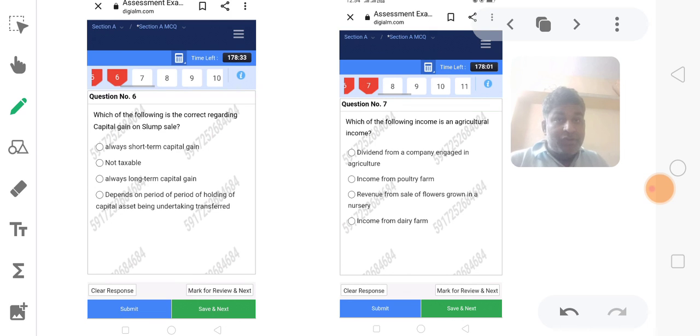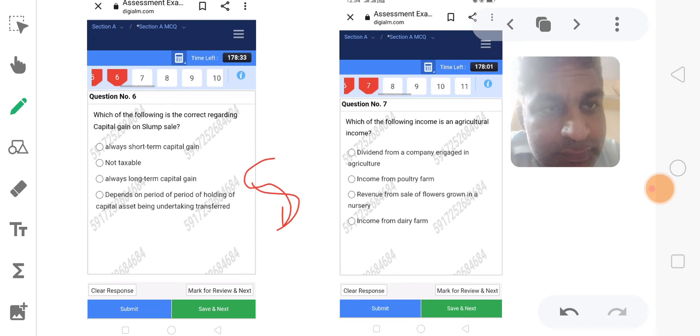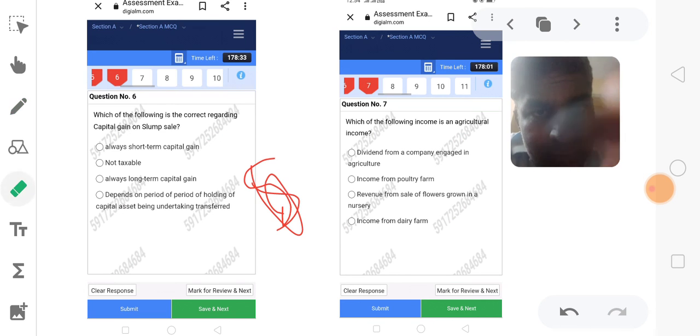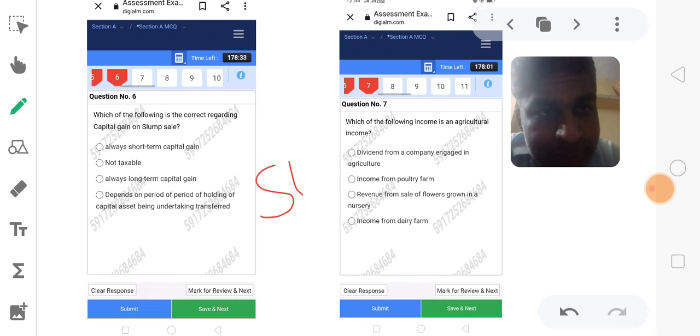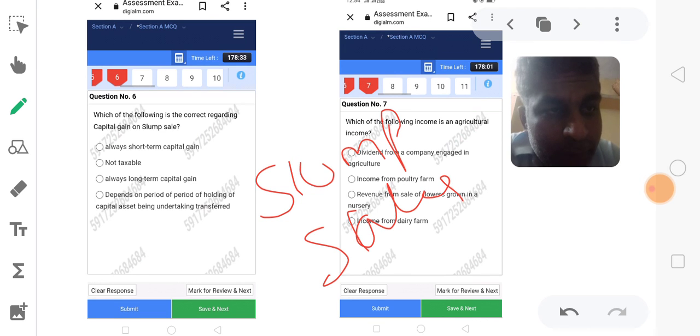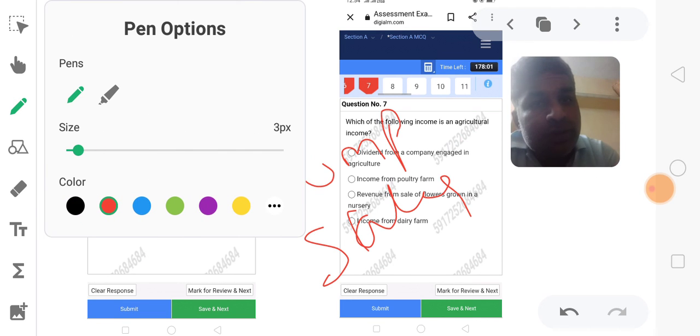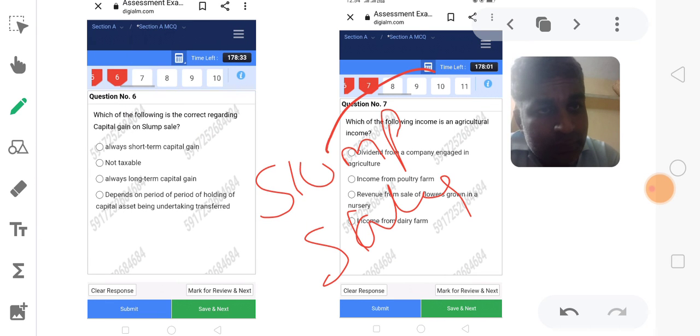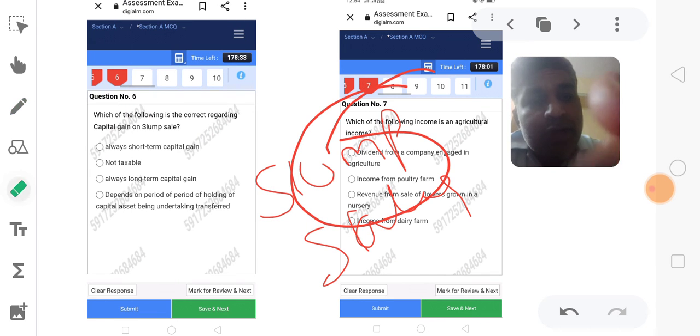Now we go to the sixth question. Which of the following is correct regarding capital gains treatment of slump sale? So this is the question given here, related to the treatment of slump sale.